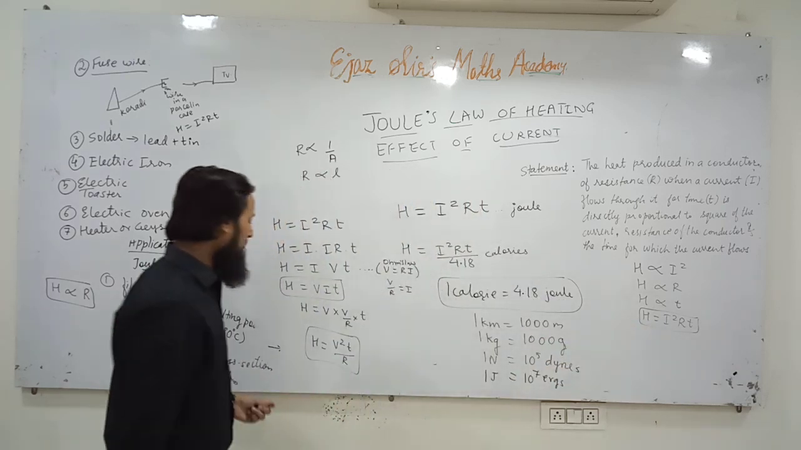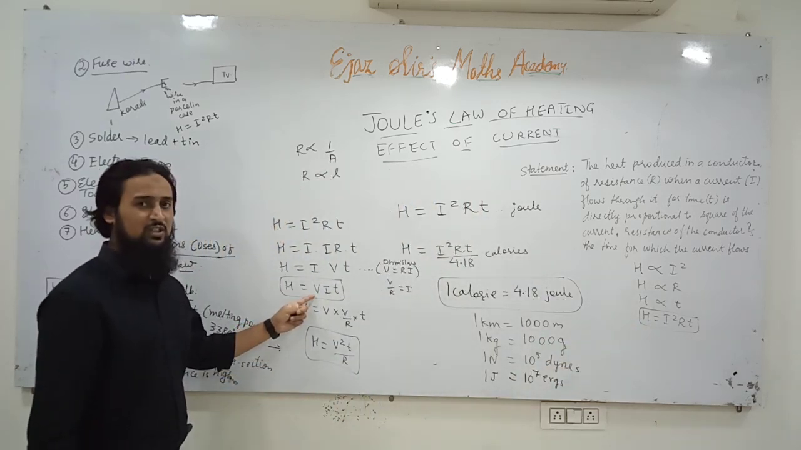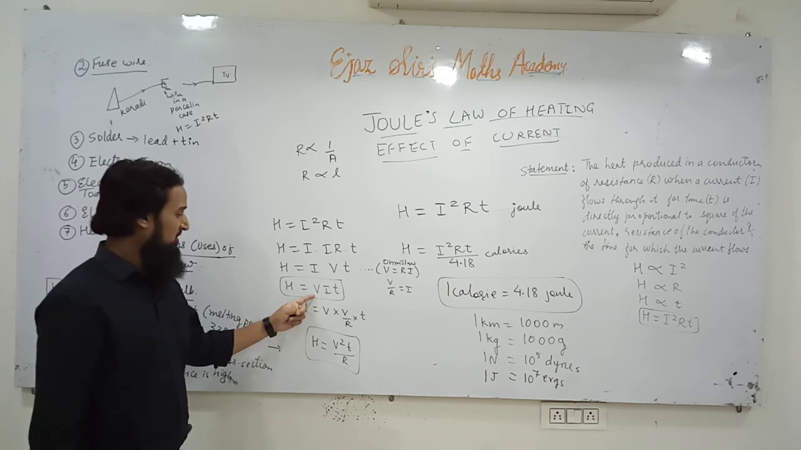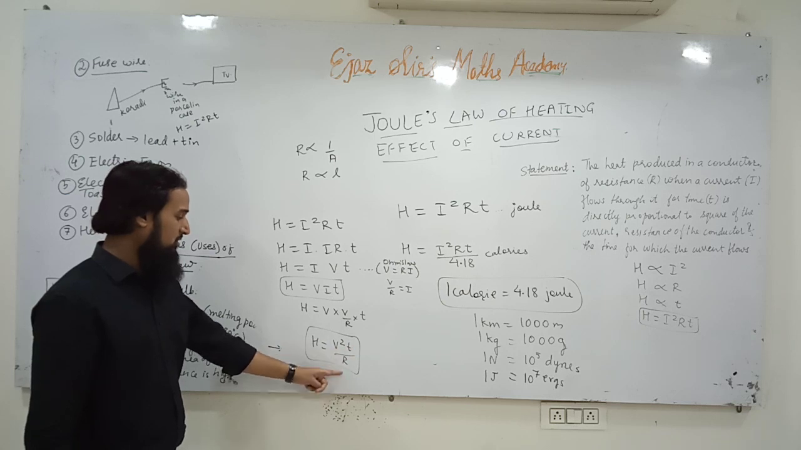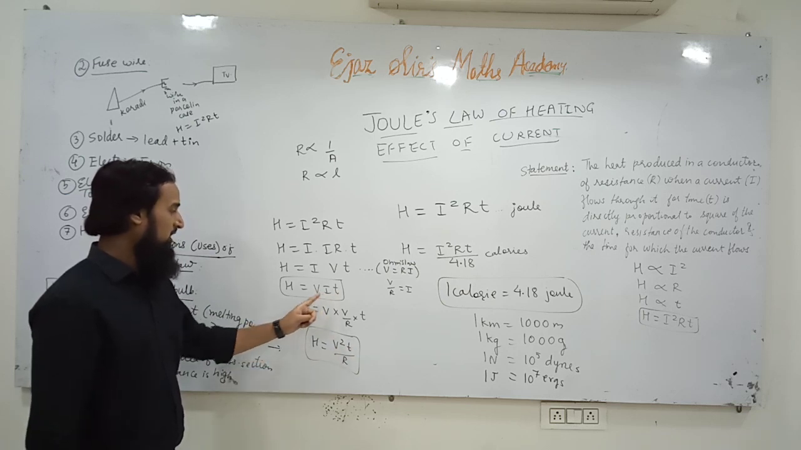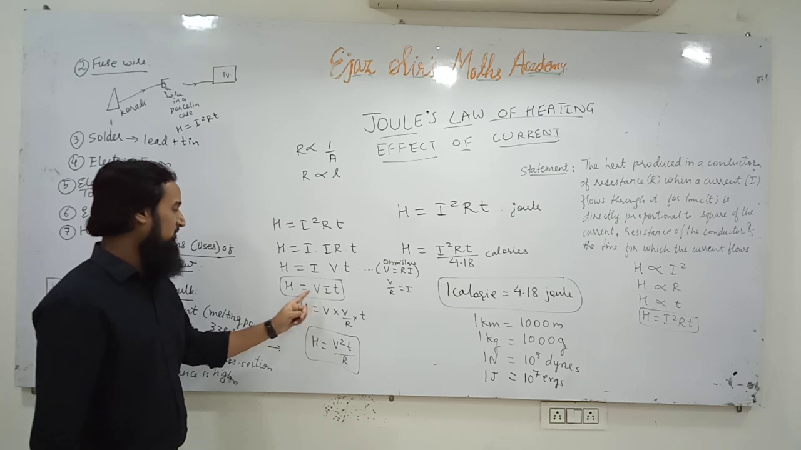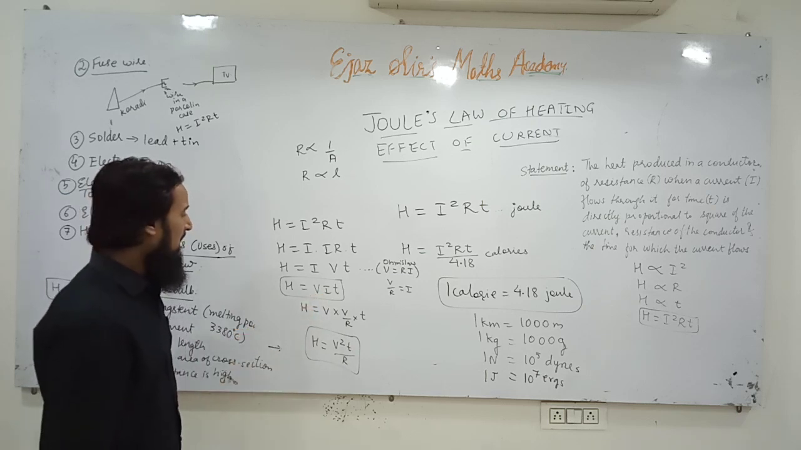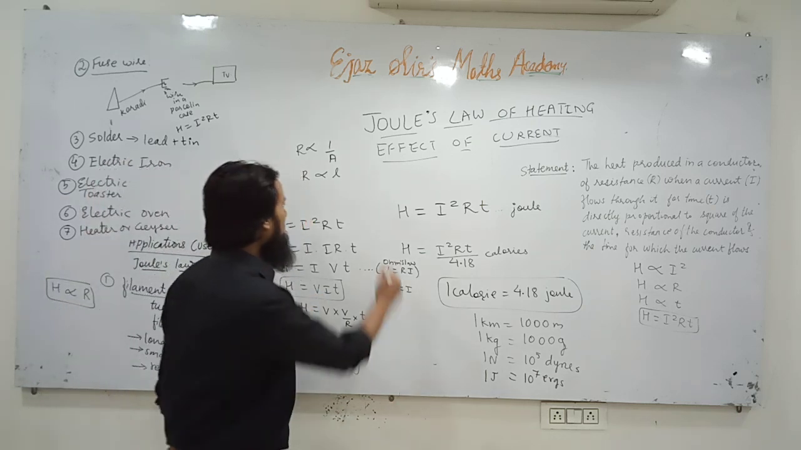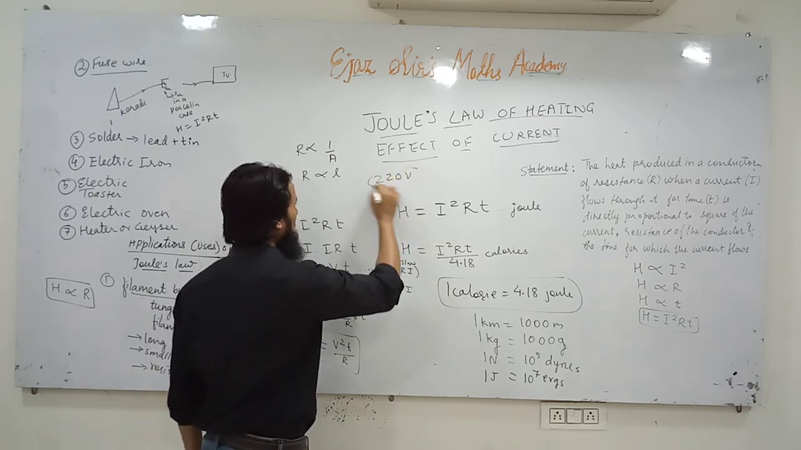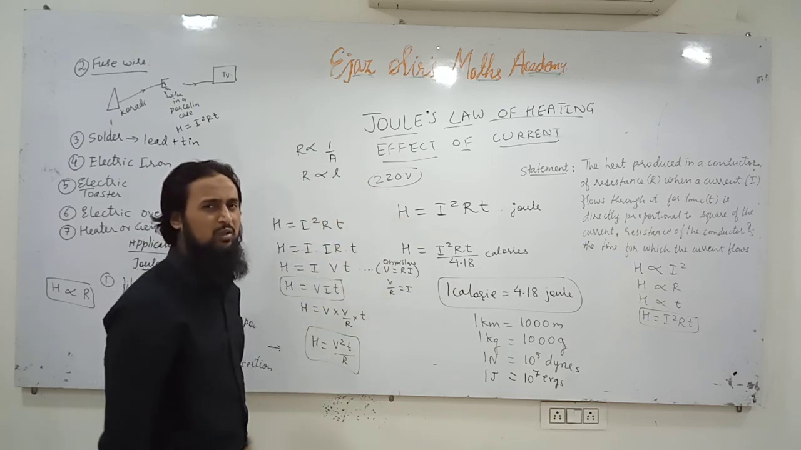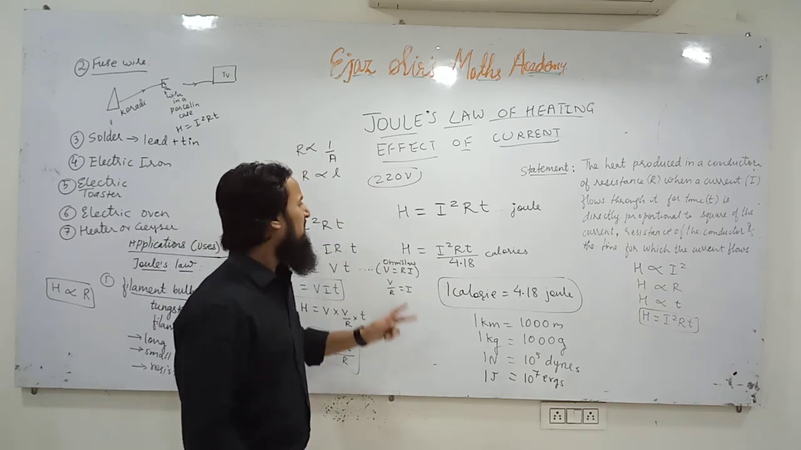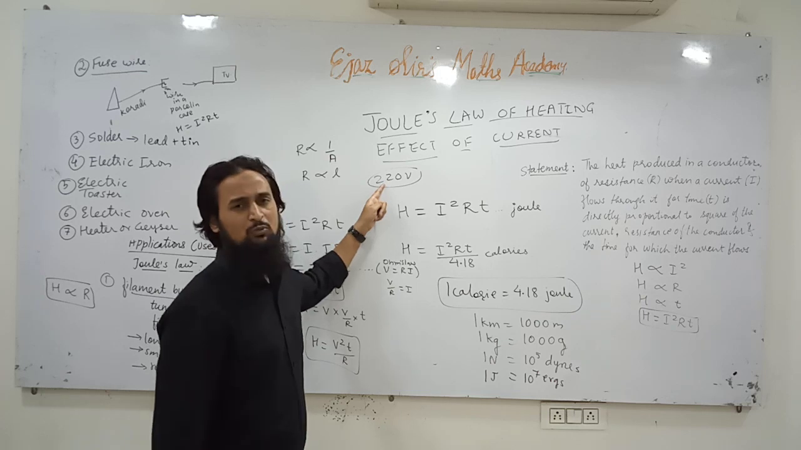But while solving numerical questions, if they give us potential difference, if they give the value of voltage, then we will use this formula. If they give the value of resistance, we will use this formula. If they give the value of current and do not give the value of resistance, we will use this formula. Understood? How much voltage do we use in our household? Generally 220 volts to 250 volts. So in most of the numericals that we will be solving in this chapter, most of the time the voltage given will be 220 volts.